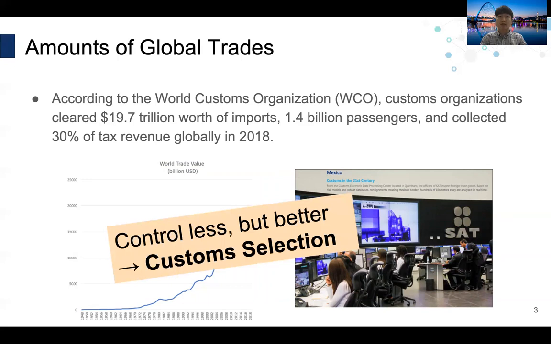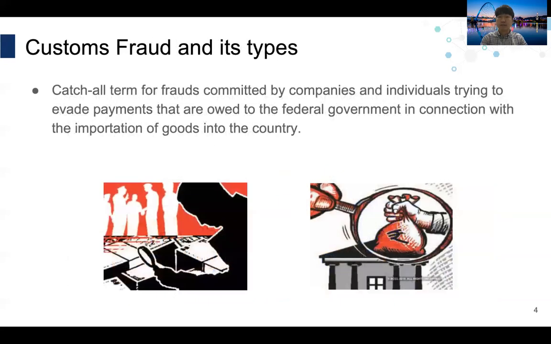Then what kinds of transactions should they select for inspection? This would be our problem. Inspecting suspicious items, in other words, detecting customs fraud could be the answer. Customs fraud is a term for an action in which companies and individuals try to evade tax payments in connection with the importation of goods into the country.